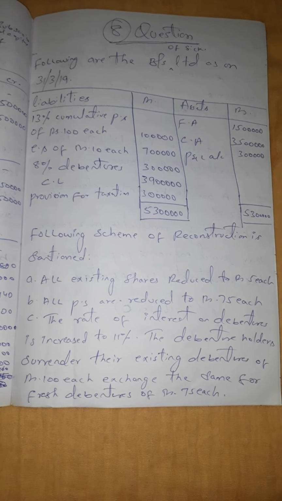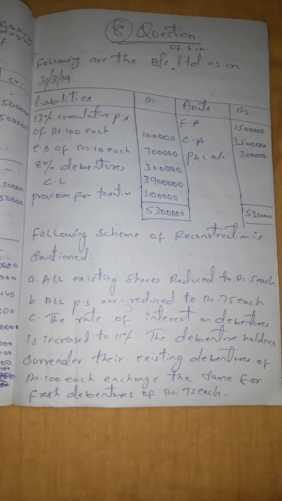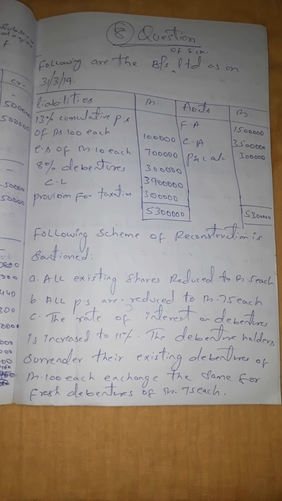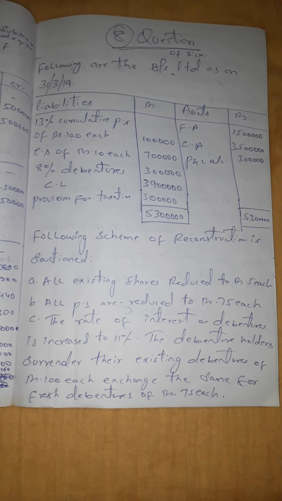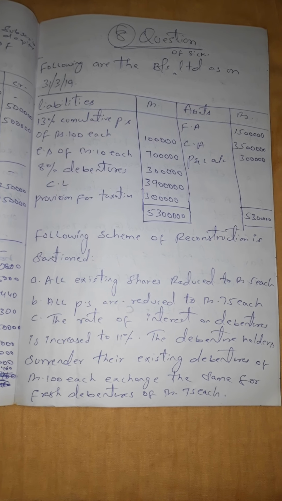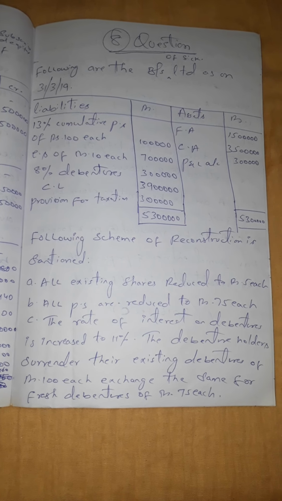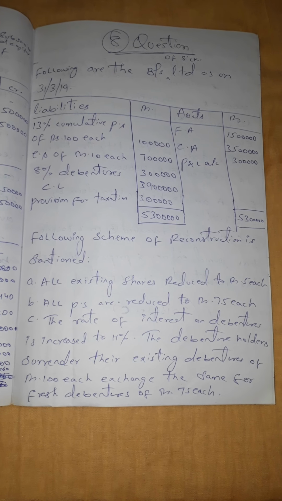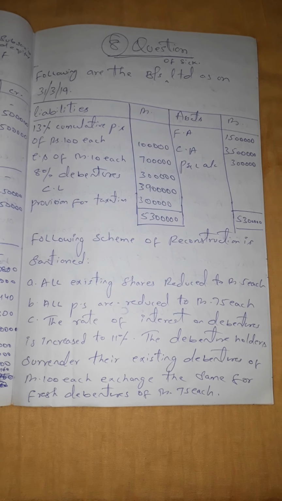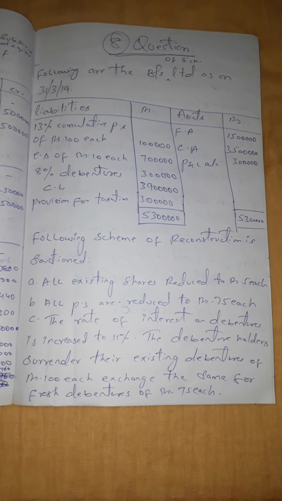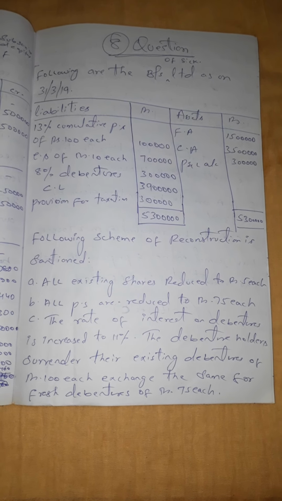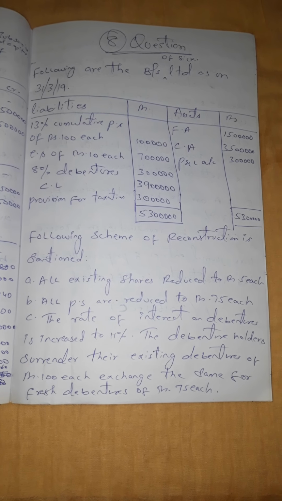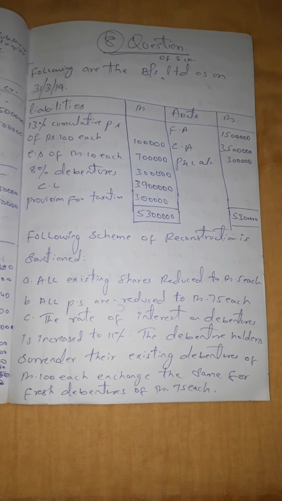And next they have given that the following scheme of reconstruction is sanctioned. Under this, they have given a point: all existing shares are reduced to rupees 5 each. So what was the value of equity shares before? In the balance sheet, the value of equity shares was 10 each. But now, as per the adjustments, the value of shares has been reduced to rupees 5 each.